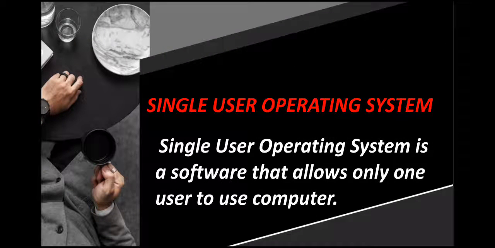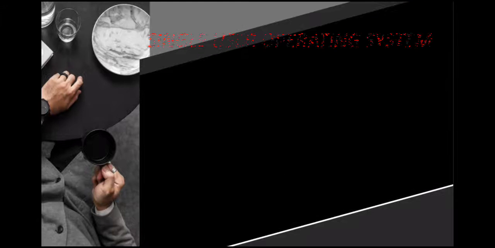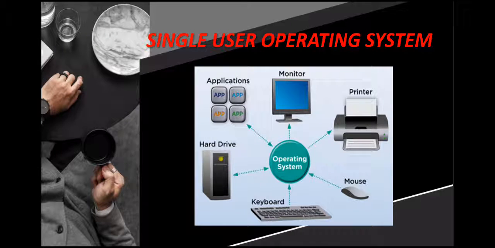According to the book definition, single user operating system is a software that allows only one user to use a computer. That means a single user operating system is the one that controls all the devices attached to the single computer. As we all know, a single computer has four main parts: CPU, keyboard, monitor, mouse, and this operating system controls and gives response to all the applications associated with it.